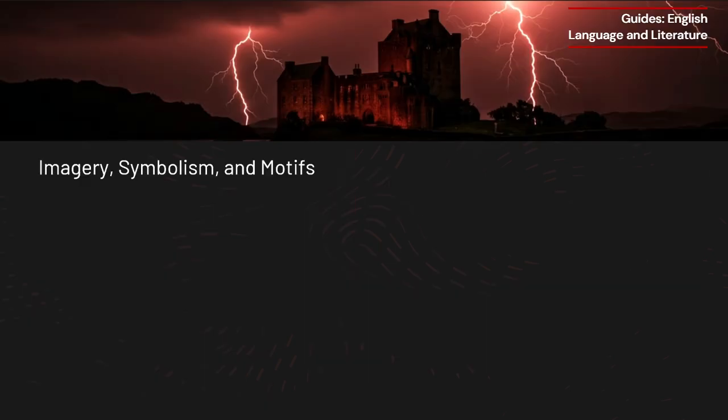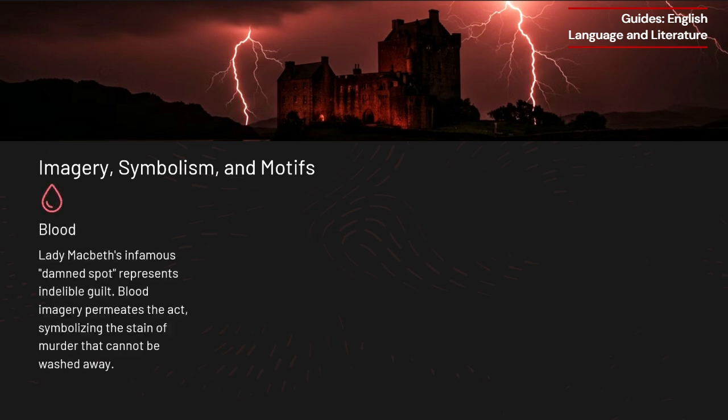Imagery, symbolism, and motifs. Shakespeare weaves powerful imagery throughout Act 5 to reinforce key themes and ideas, creating a vivid and dramatic conclusion to Macbeth. Blood. Lady Macbeth's guilt is symbolized by the blood she cannot wash away. In her sleepwalking scene, she obsessively rubs her hands, crying out, "Damned spot." The blood she once dismissed as easy to remove now represents the permanent stain of their crimes, showing that guilt cannot simply be washed away.